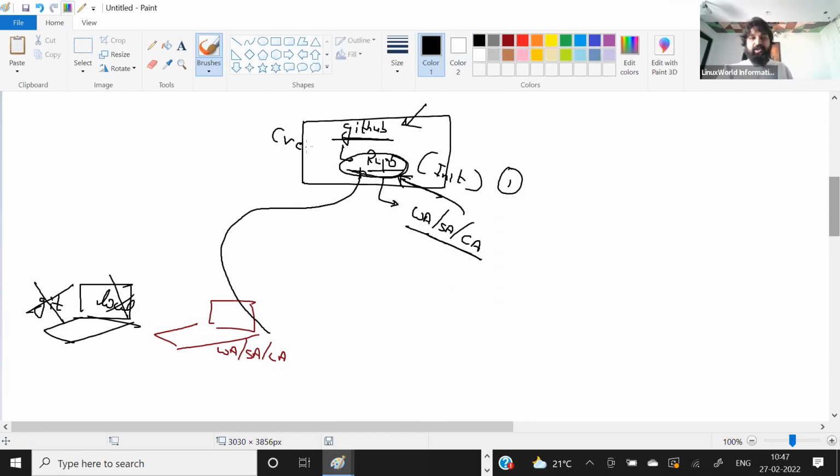So other teams can use it, or maybe you can use this as an extra backup also. Okay, so what is the requirement? You have the first requirement or the second requirement. Both use cases I'm going to discuss with you in some minutes. But let's say I have this first requirement.